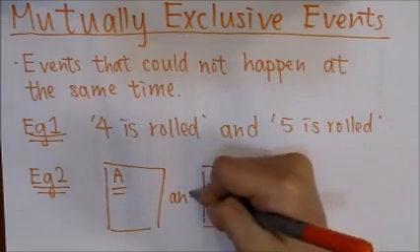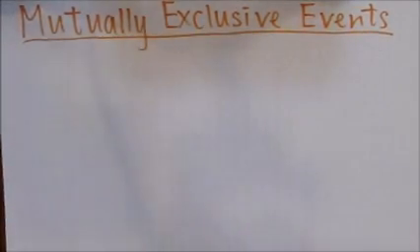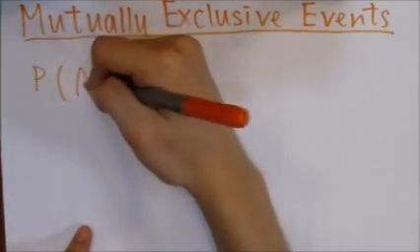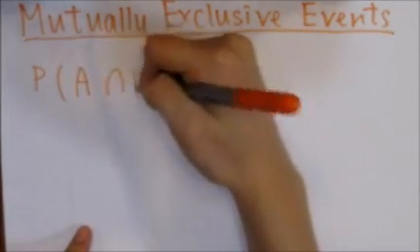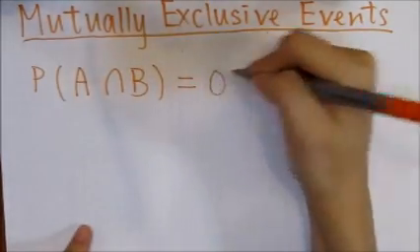And the mathematical meaning of mutually exclusive events is that the probability of event A and event B occurring together is equal to 0.